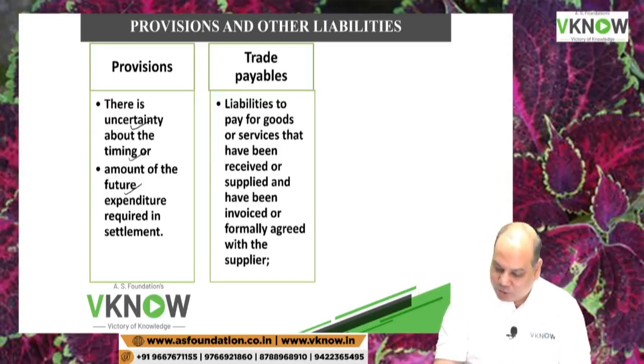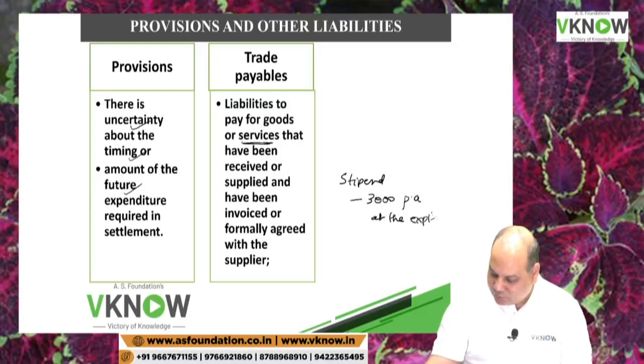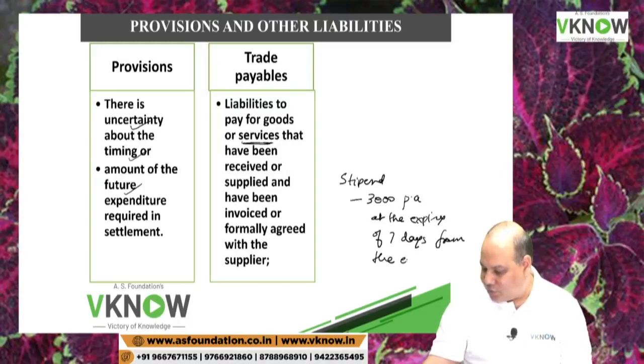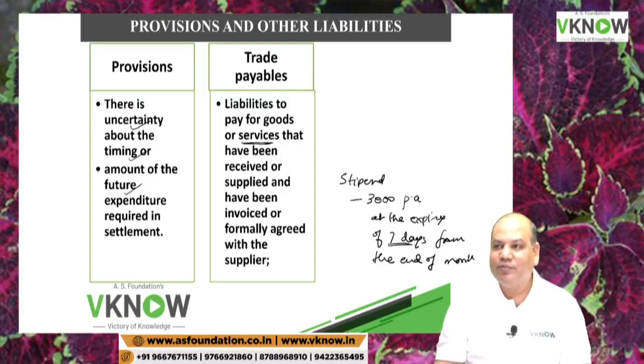So a liability to pay for goods or services is trade payable. Like your boss has to pay you a stipend of 3,000 rupees per month at the expiry of 7 days from the end of the month. Yes or no? In your office, they normally pay you after 5 days or 7 days?